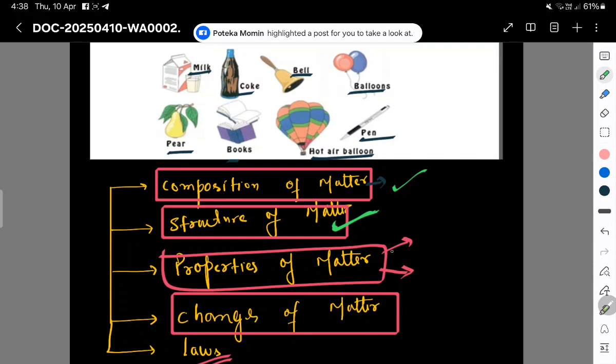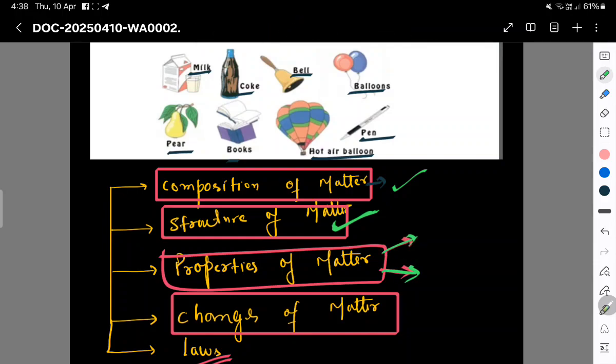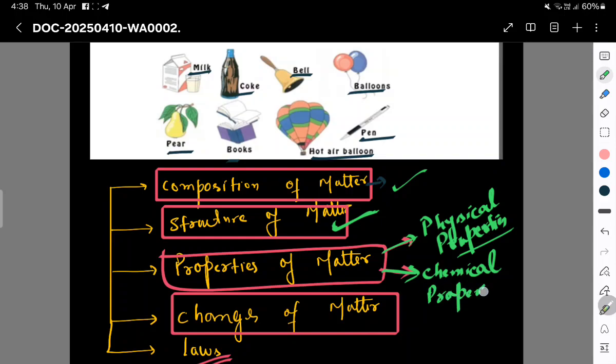Properties of matter: matter possesses two types of properties, physical properties as well as chemical properties. Physical properties are those properties which can be observed and measured. For example, length: we can measure the length of a table. Odor, melting point, boiling point, density, color, these are all physical properties because we can measure as well as observe them. Chemical properties are those properties which cannot be observed as well as measured. For example, reaction with air, reaction with water, reaction with base, reaction with acid, combustion reactions.